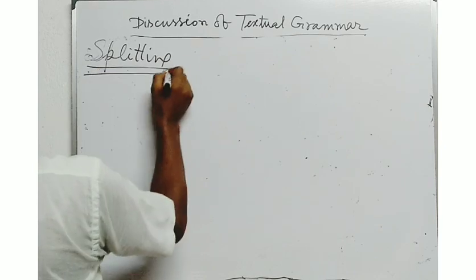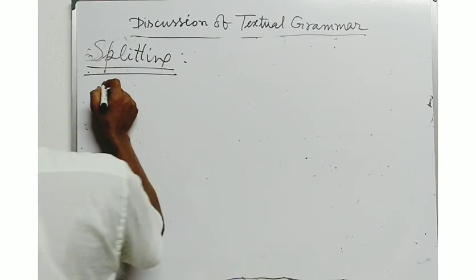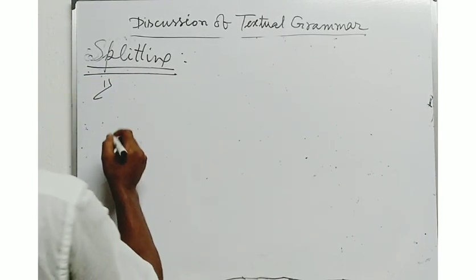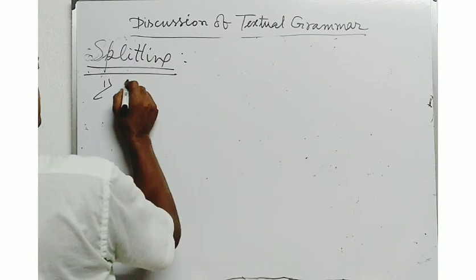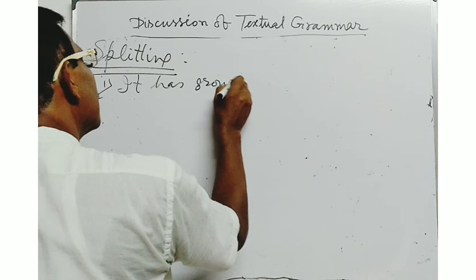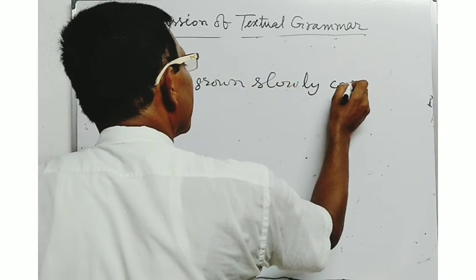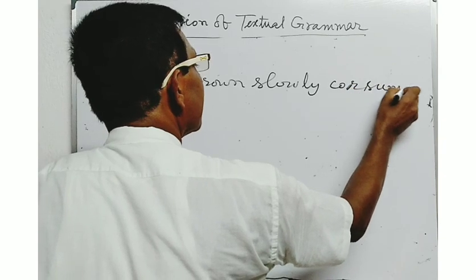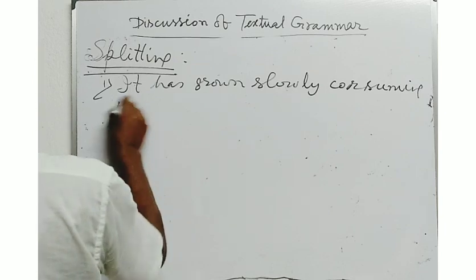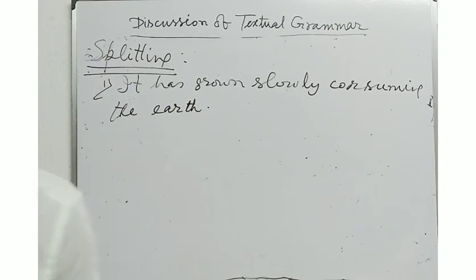Now, if there is the splitting, you will have to write the answer: it has grown slowly, consuming the earth. C-O-N-S-U-M-I-N-G, consuming the earth. It has grown slowly, consuming the earth.